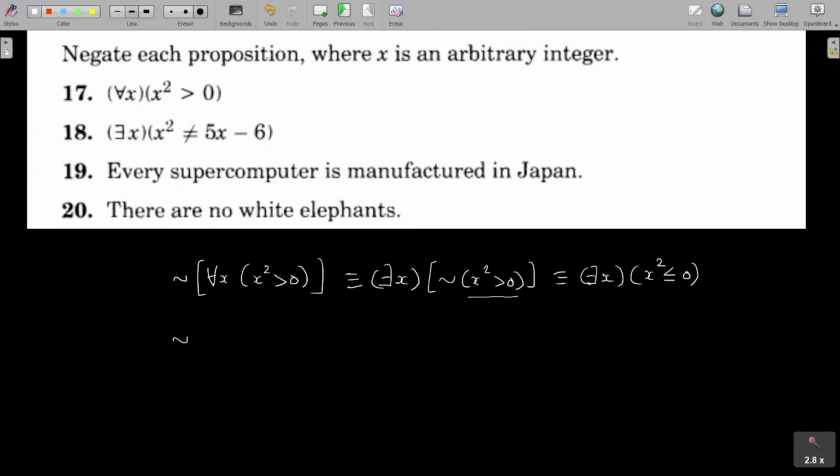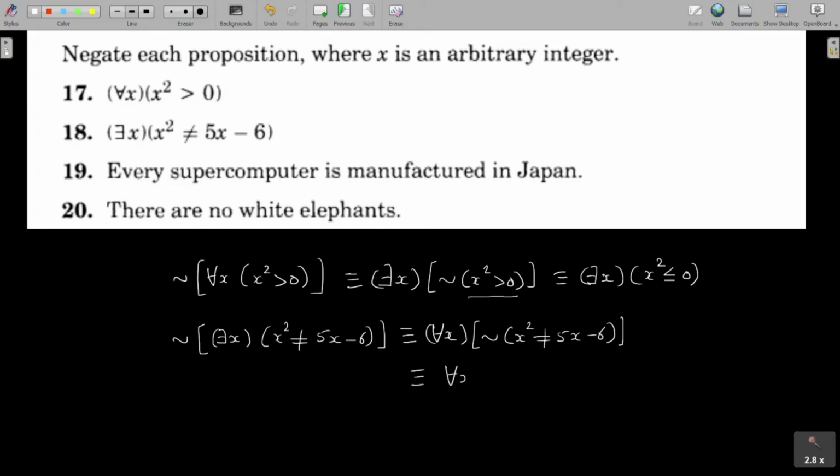Next problem, we have to write the negation of there exists x, x square not equal to 5x minus 6, which is logically equivalent to for all x, negation of x square not equal to 5x minus 6, and it is logically equivalent to for all x, x square equal to 5x minus 6.